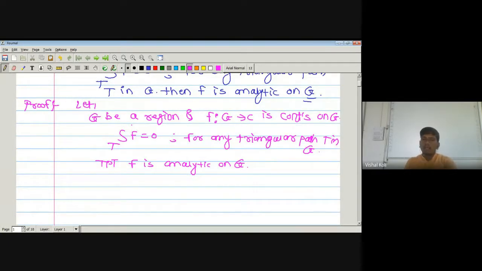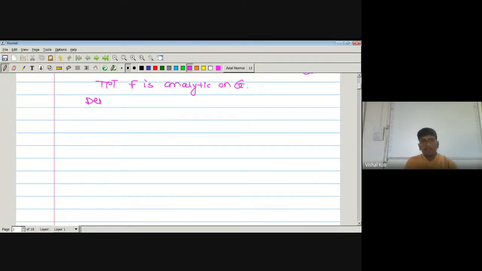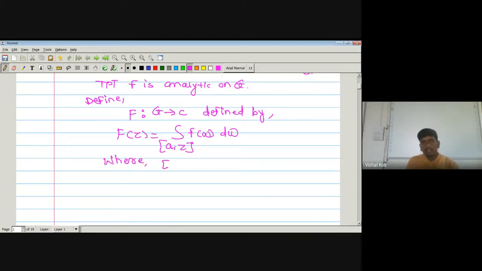For proving that f is analytic on G, here we will define one function capital F, which is also defined on the same domain G. Let us define capital F from G to C by F of z equal to the integral over the line segment from a to z of f of w dw, where the line segment a z denotes the line segment joining point a to z.